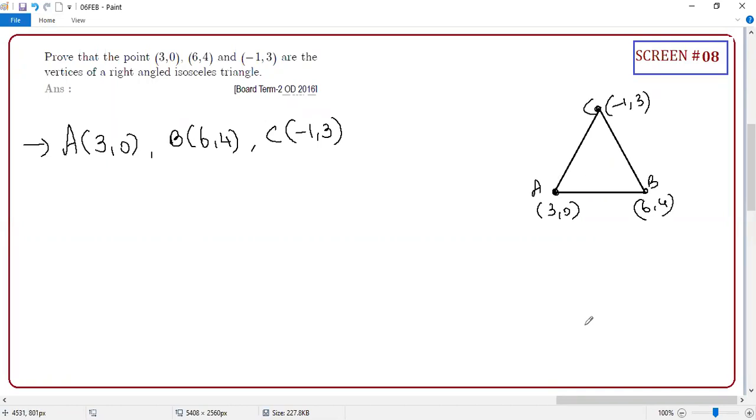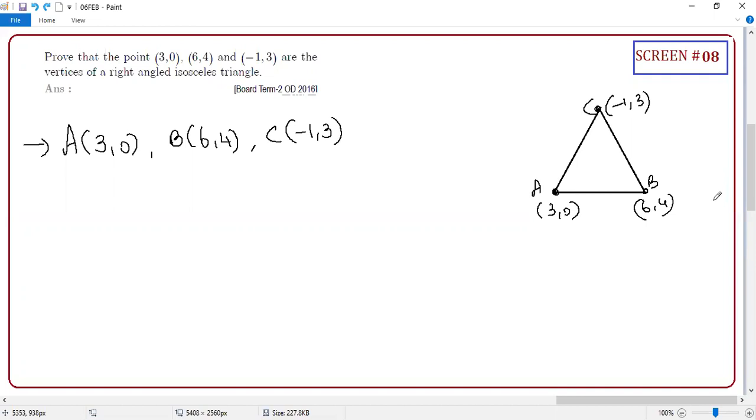A diagram is not needed, but for your knowledge. When you say this triangle is an isosceles triangle, at least any 2 sides should be equal. If all 3 sides are equal, can you say isosceles triangle? Yes, it would be an equilateral triangle, but you can still call it an isosceles triangle, because the definition of an isosceles triangle is that at least 2 sides should be equal.